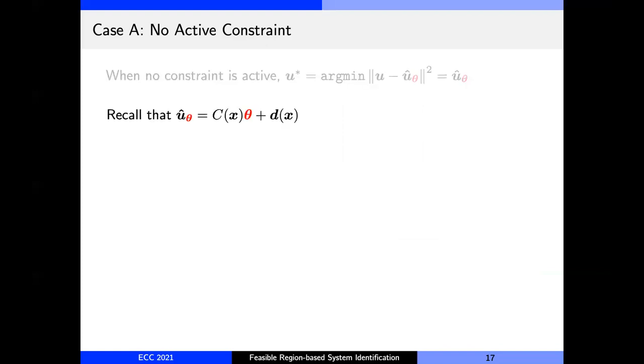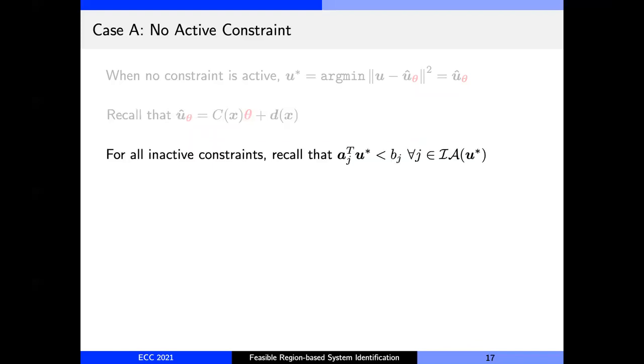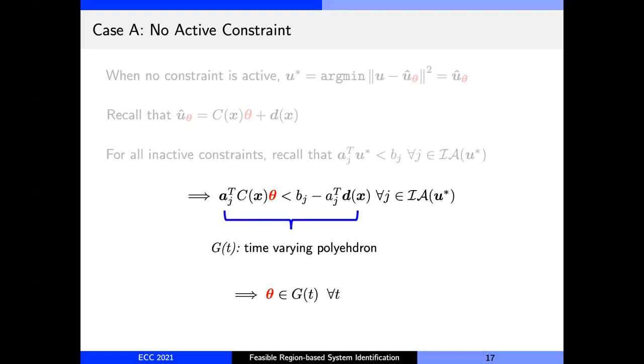But u cap is nothing but C times theta plus D, where theta is the only thing that is unknown to the observer. Now recall from the definition of inactive set that A sub j transpose u star is less than b sub j for all j in the inactive set. Therefore, substituting u cap in this equation gives us a polyhedral representation of the set where theta must belong. Now this set is time varying because the robots are moving, but theta will always be contained in the set as long as no obstacle is active.